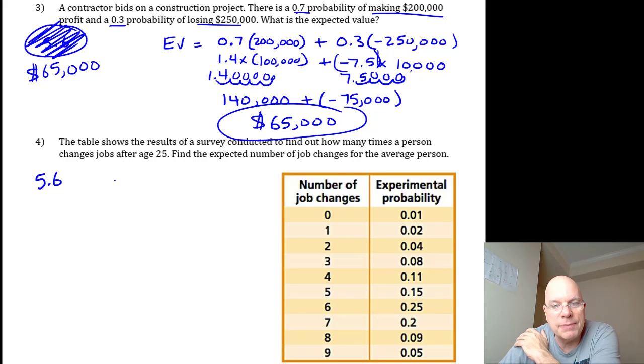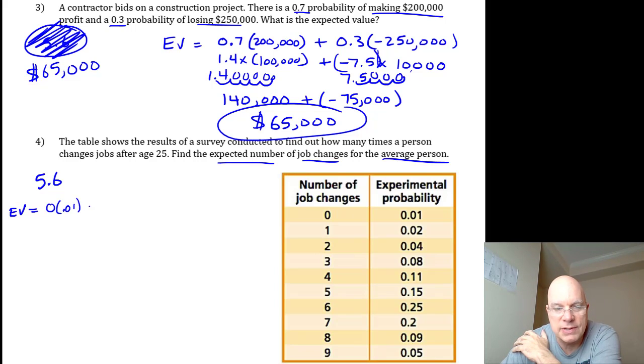All right, but if we want to find the expected number of job changes for the average person, it's an expected value calculation, or sometimes called a weighted average. The expected value is the value of 0 job changes, which is 0, multiplied by that probability.